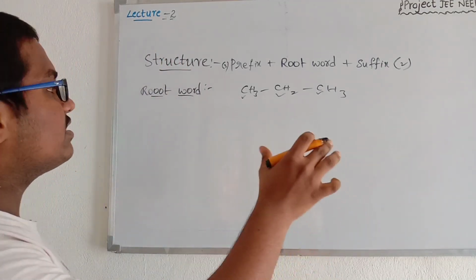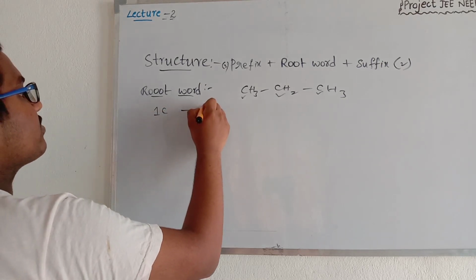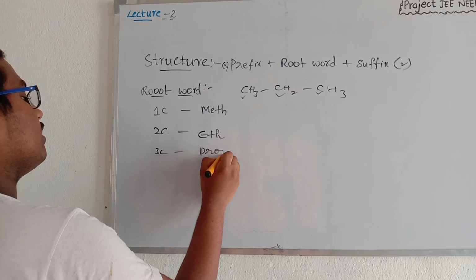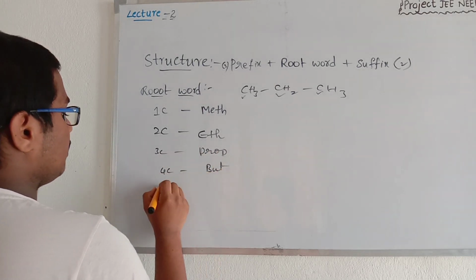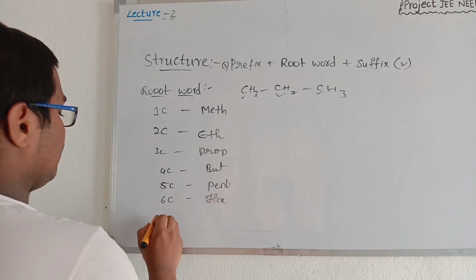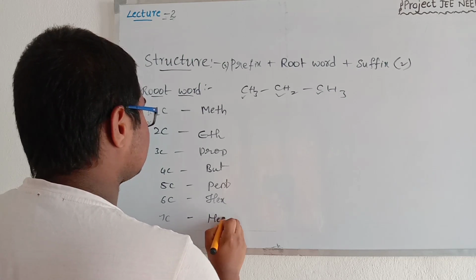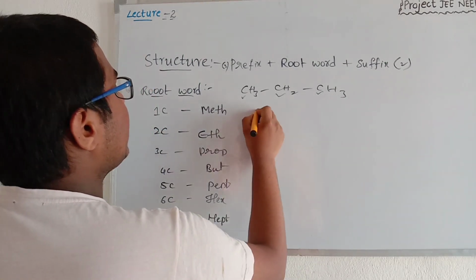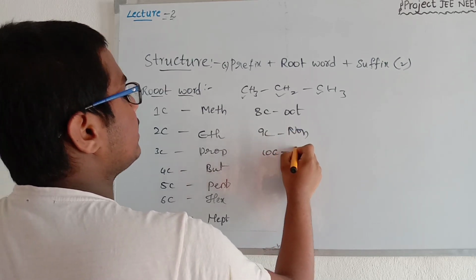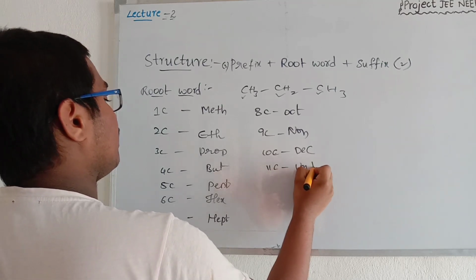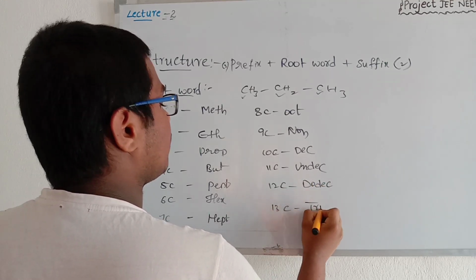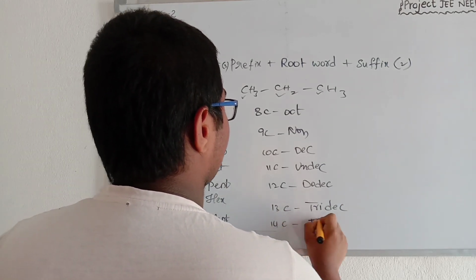First I will give you the list. 1 carbon is indicated with meth as the root word. 2 carbons indicate eth. 3 carbons indicate prop. 4 carbons indicate but. 5 carbons indicate pent. 6 carbons indicate hex. 7 carbons indicate hept, or sept in some cases, but mostly hept will be used as the root word. 8 carbons indicate oct and 9 carbons indicate non. 10 carbons indicate dec. 11 carbons indicate undec. 12 carbons indicate dodec. 13 carbons indicate tridec. 14 carbons indicate tetradec.